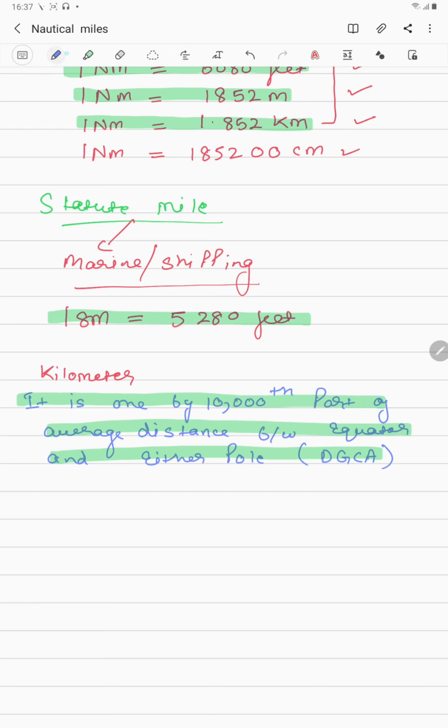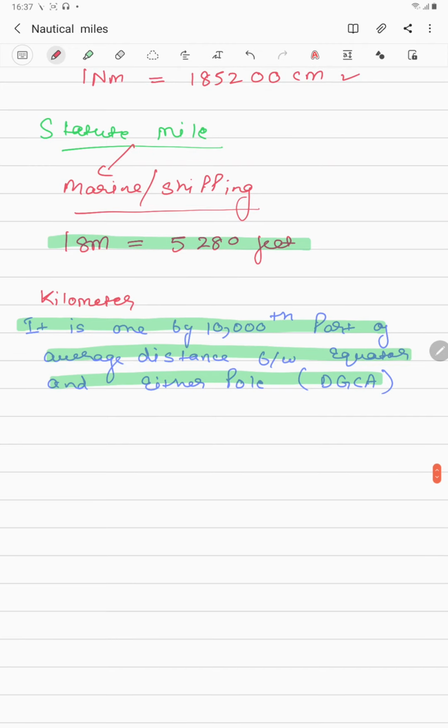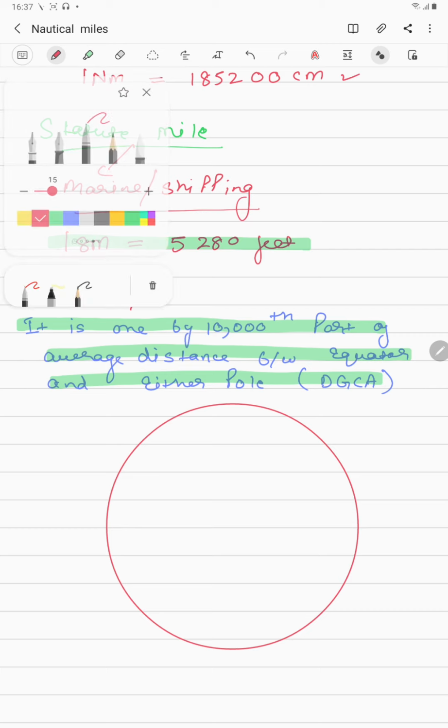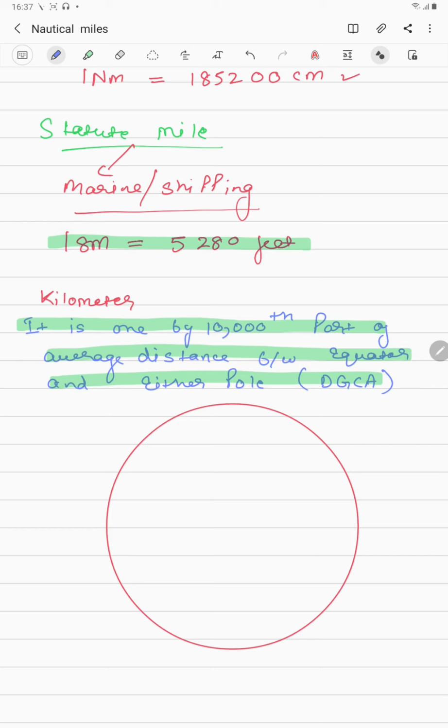Okay, so now let us do one thing. Let us understand this. So what I'm going to do is, this is your circle, and let me take up a different color marker quickly. Okay, now guys, see, this is your equator and this is your pole. Let me write down the north here, that would be better.